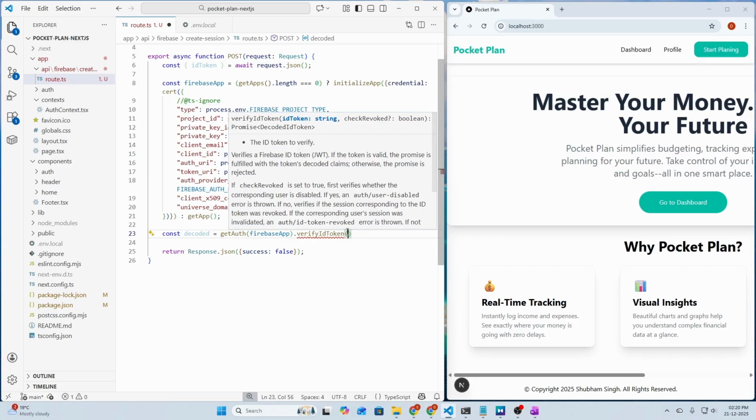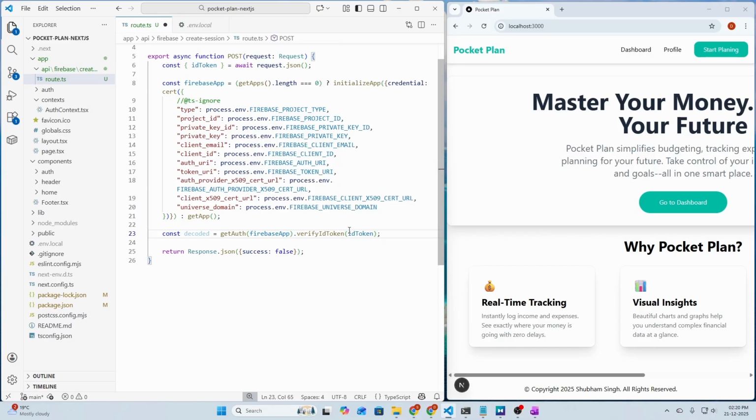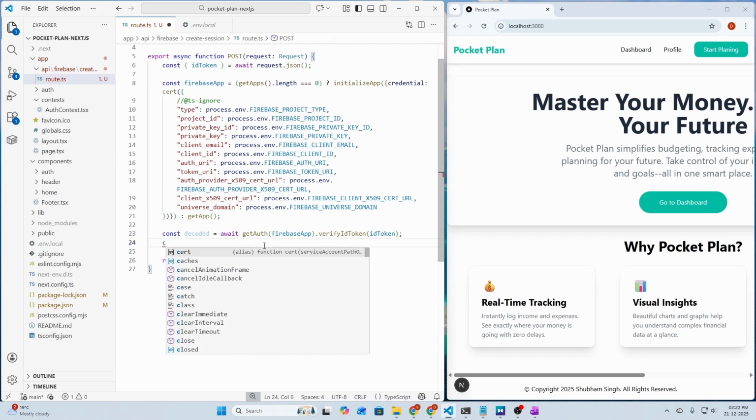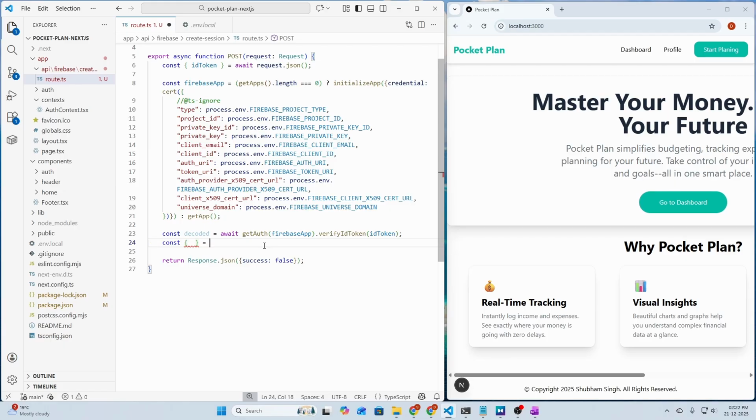So idToken here, and we need to await this call, so add await in front of function here. So next we need to destructure our decoded object here. So const uid equals to decoded here, and we need to get the user id, that is uid, and then we need to check if uid exists.